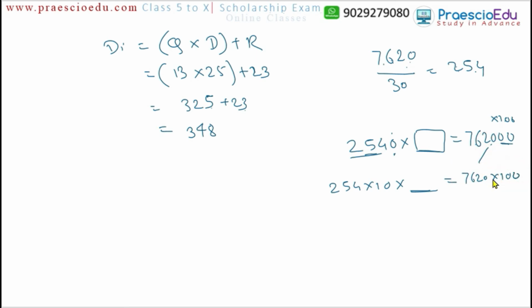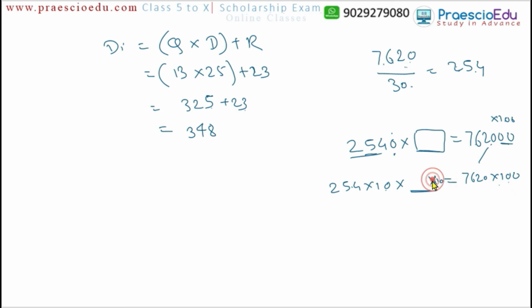Now here is a 10 times multiplication, and in the answer 100 times comes. Okay, 100 times means here also 10 times comes.